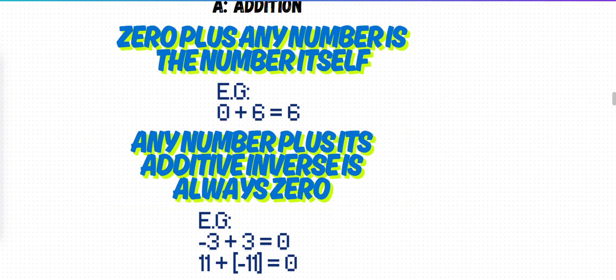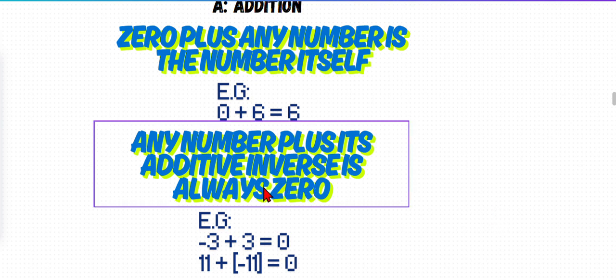Example, let's take minus 3 plus the additive inverse of minus 3, which is 3. Let's take minus 3: jumps backwards, leftward from 0. Minus 1, minus 2, minus 3. Now again plus 3: jumps 1, 2, 3. Again we are at 0.